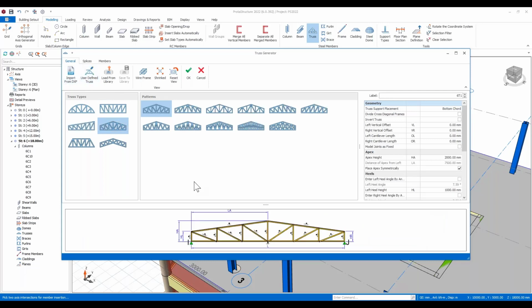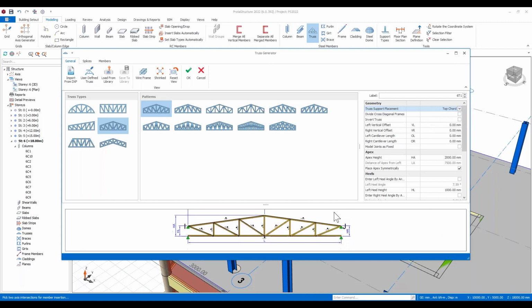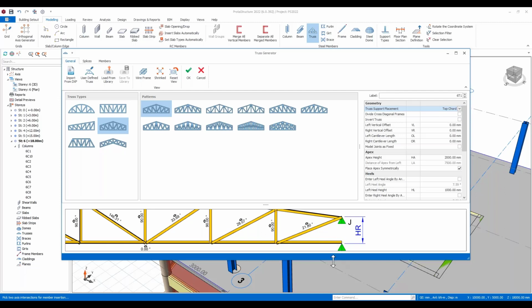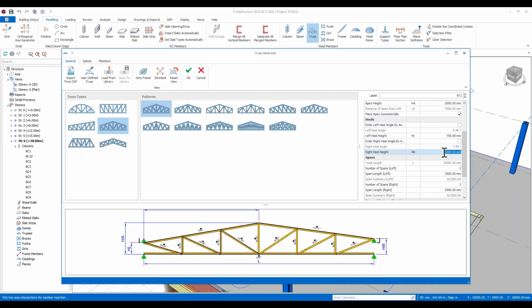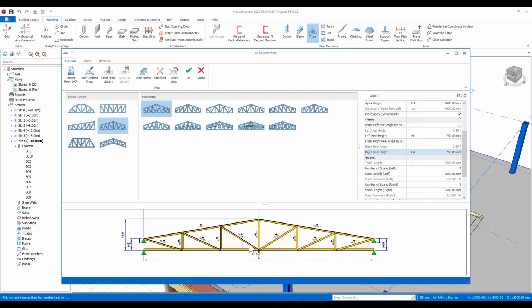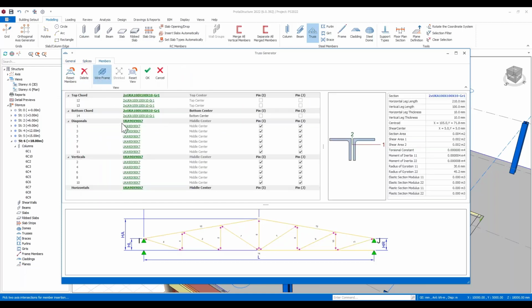I'm going to grab a truss here from the library. Okay, I can choose how I want that inserted. So there's handy tools here for putting it within a column. So I actually want the column to extend to the top of the truss there. What you'll notice here is it's actually previewing what we're going to create as we move through this. I can make changes to say the end base here. Maybe you want to have that as 750. We can come and do that. Okay, I can work with this just to manipulate it to suit what I want to have.